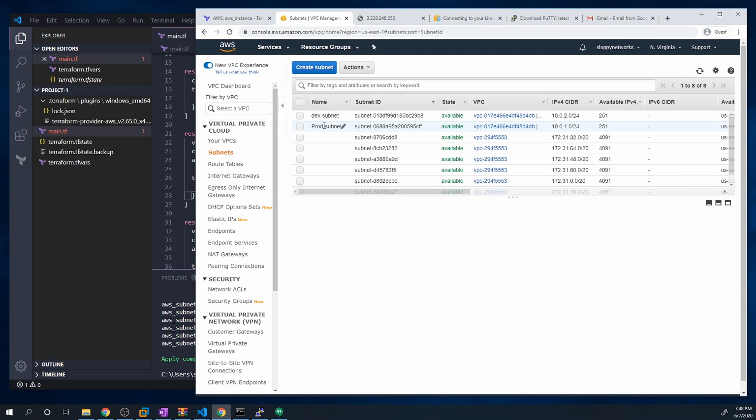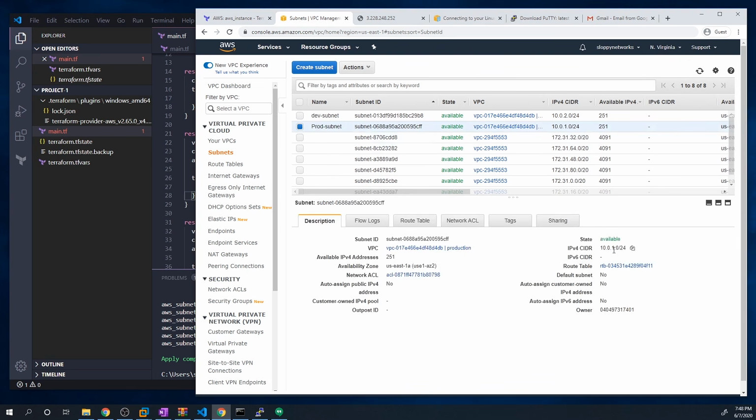And so now we've got our two different subnets. The prod subnet should be a 10.0.1.0 and the dev subnet should be a 10.0.2.0.